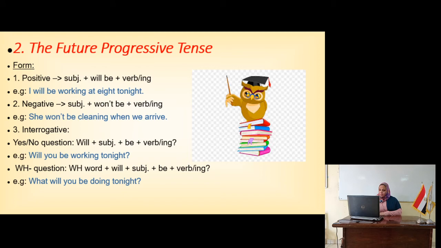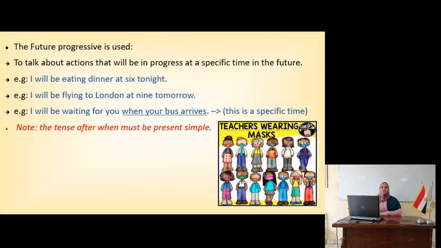Okay? The next slide, for the future progressive, the usage of the future progressive is to talk about actions that will be in progress at a specific certain time in the future. Again, at a specific certain time in the future. Now, when I mention the time, that means it's progressive.